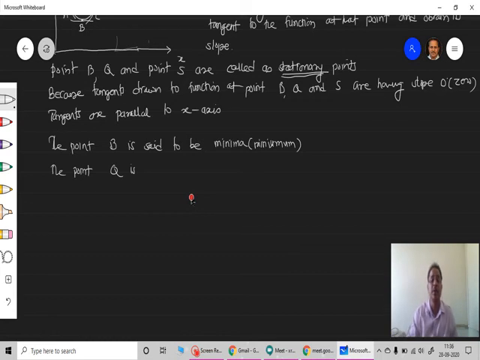Point Q is called, or is said to be, maxima or maximum. Both the words you can use, maxima or maximum. And point S is called, or is said to be, the point of inflection.